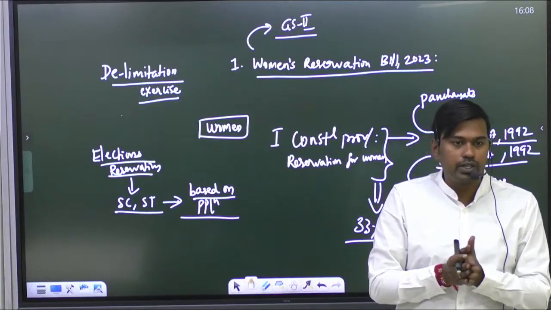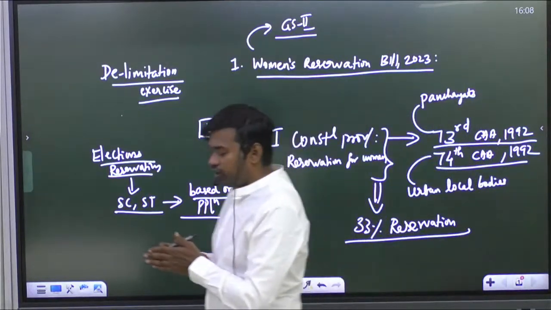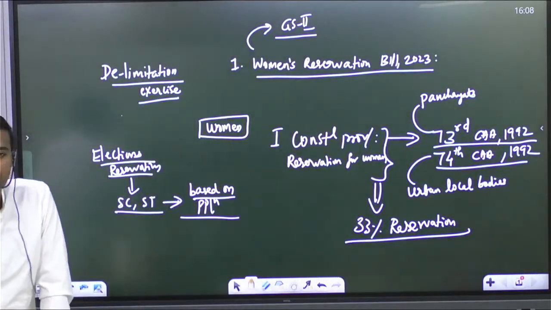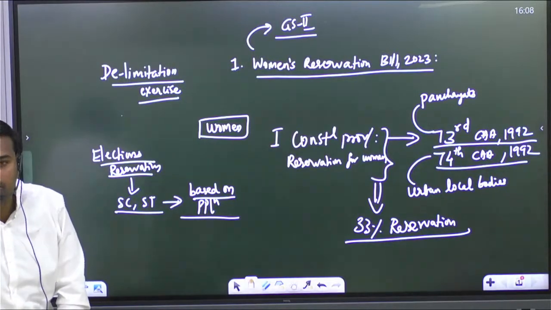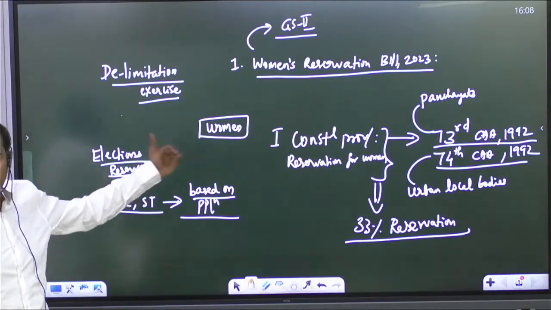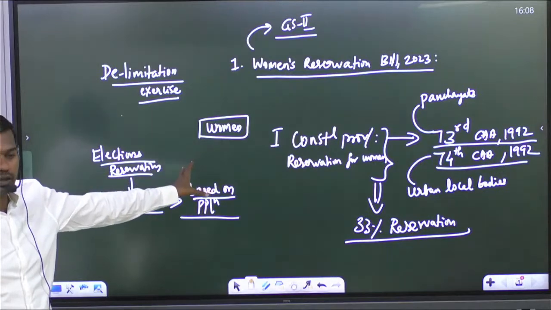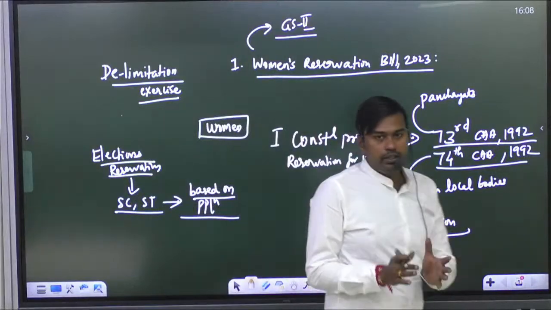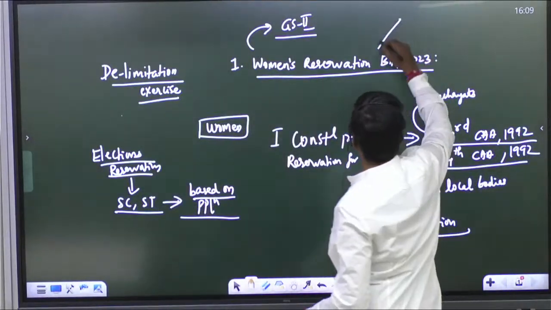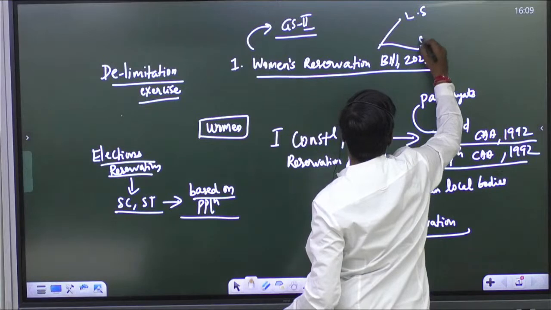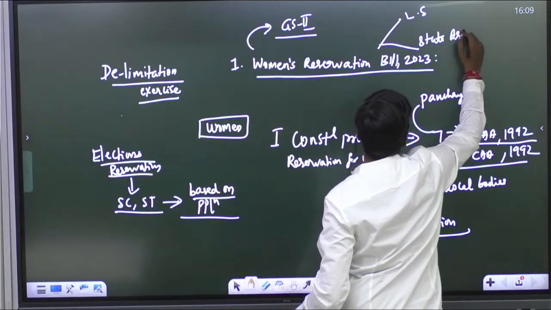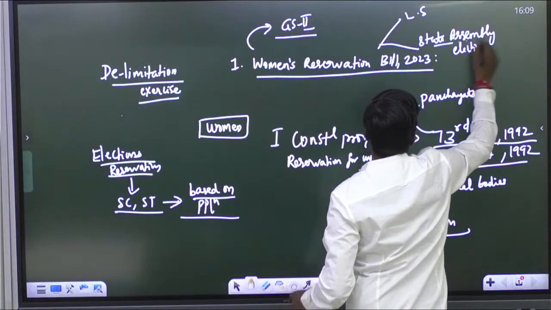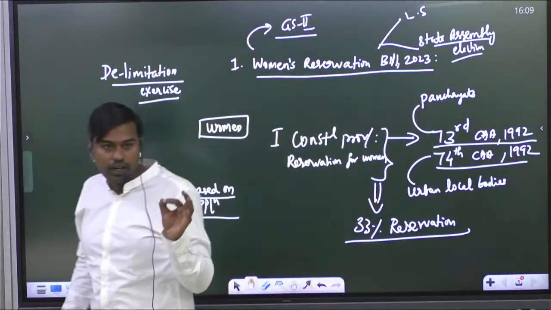Every assembly election you would have seen this. Even political parties fill only their particular representatives in those reserved constituencies. But this time, very recently, this women's reservation bill is now going to provide 33% reservation in Lok Sabha elections. Two categories only: one is for Lok Sabha, second is for State Assembly elections. Kindly note, it is not given for Rajya Sabha elections. Not for Rajya Sabha seats, only for Lok Sabha.